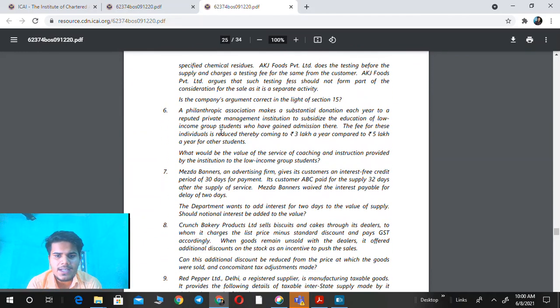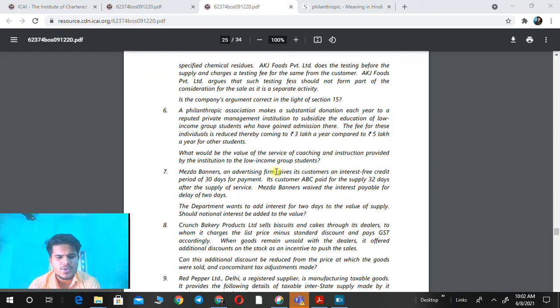Okay, next question. A philanthropic association makes a substantial donation each year to a reputed private management institution to subsidize the education of low-income group students who gain admission there. The fees for these individuals is reduced, thereby coming to 3 lakh a year compared to 5 lakh a year for other students. What would be the value of supply of coaching and instruction provided by the institution to low-income group students?